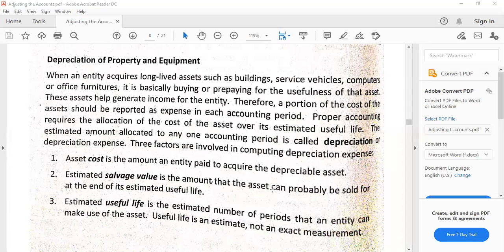So let us discuss. Now, as what I've said a while ago, the value of certain assets called property, plant, and equipment would decrease over time. So examples, by the way, of property, plant, and equipment are buildings, as what I've said. We also have furniture and fixtures, just like tables, chairs, etc. We also have machinery and equipment. So equipment could be office equipment like computers. We also have the vehicles of the company.